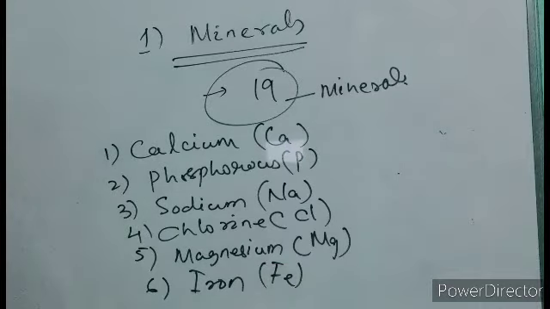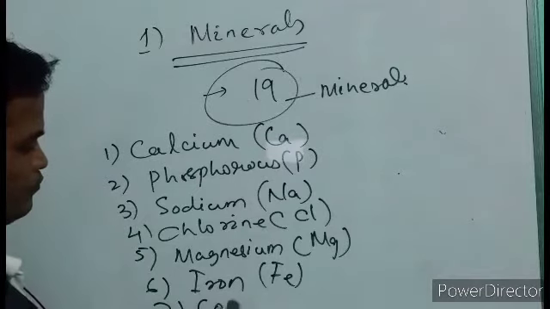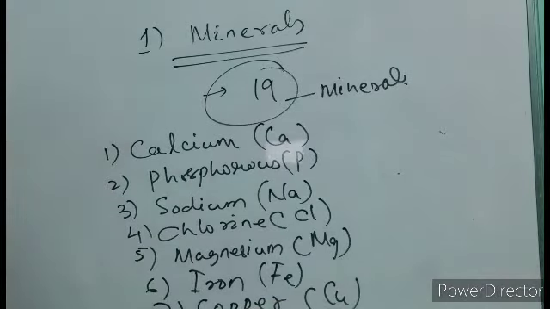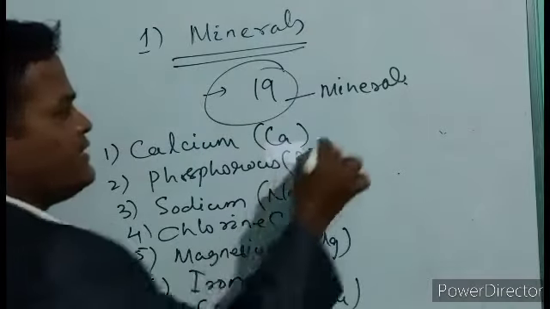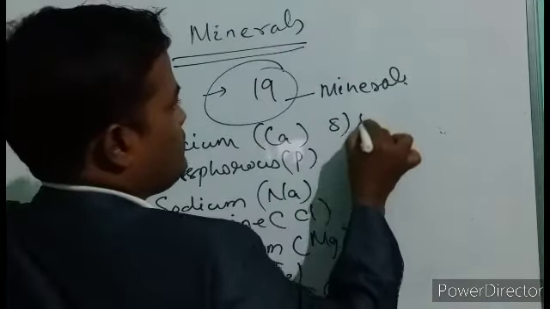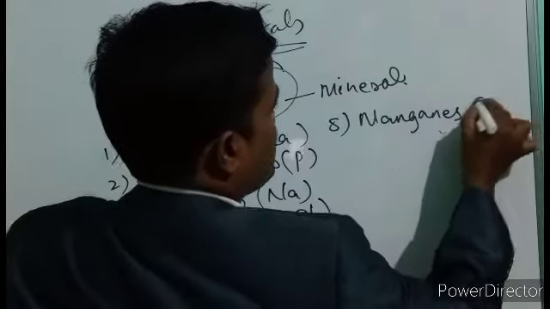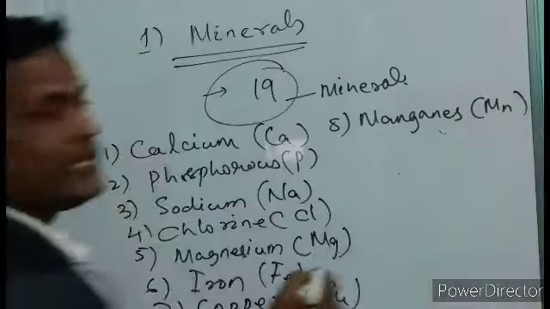Okay, next was copper, element symbol Cu. Copper, manganese, that is Mn, manganese.